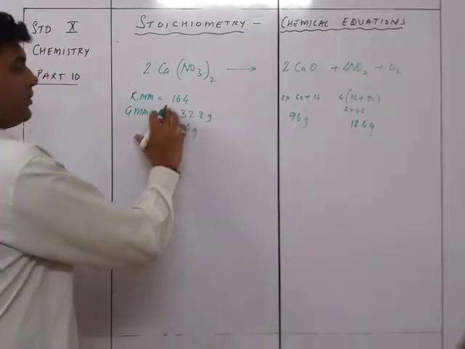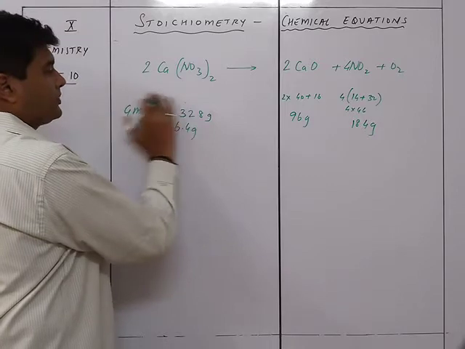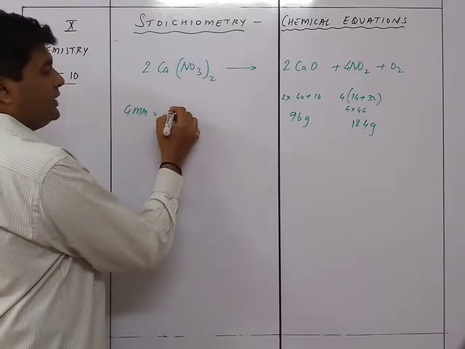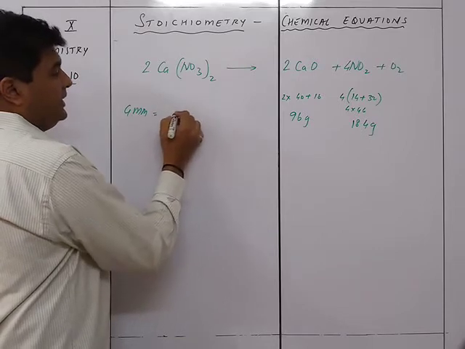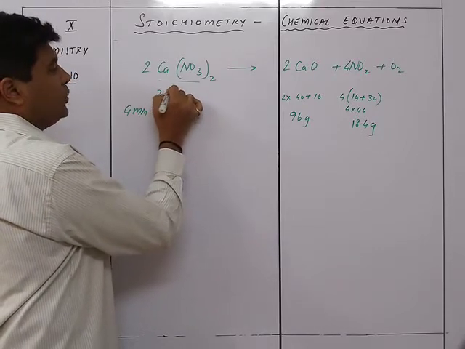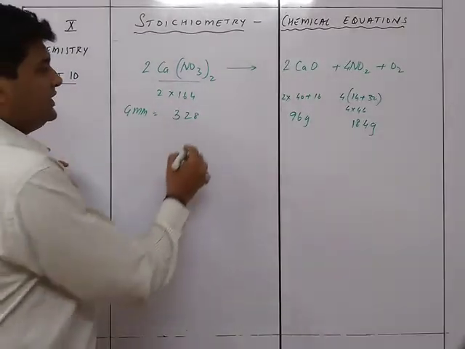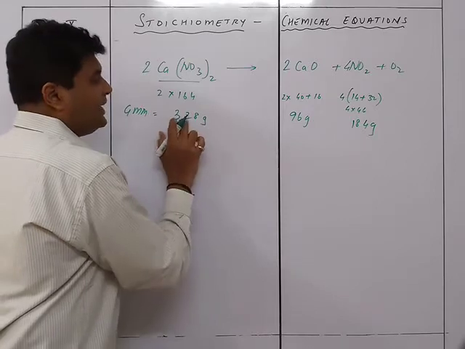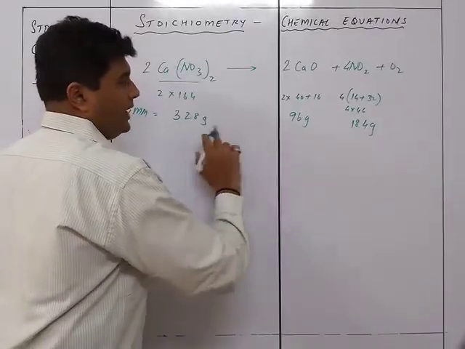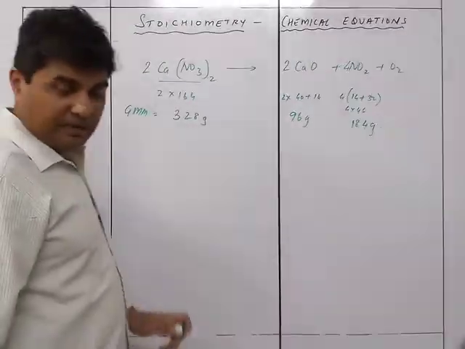So we can see that 164 grams, oh sorry, not 164 grams, the GMM of this complete thing is given as 328, because this one is 2 into 164. Okay, so this 328, that means that 328 grams gives me 96 grams of CaO and 184 grams of NO2. We know this much.